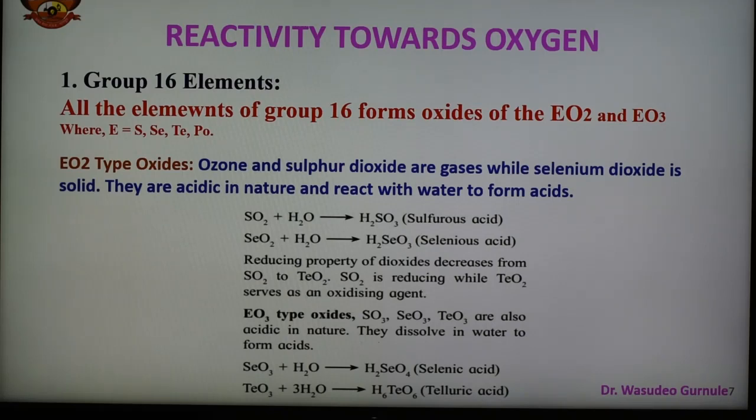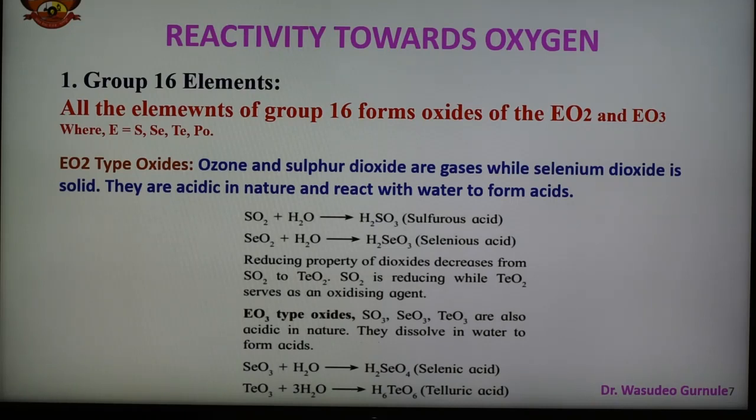Some of the oxides formed by these elements are also given here, and they form EO2 or EO3 type. E means the element sulfur, selenium, tellurium, polonium. So they form oxides of different types.